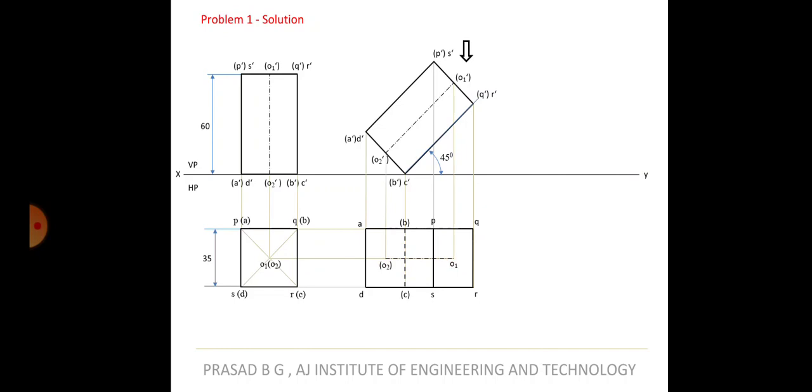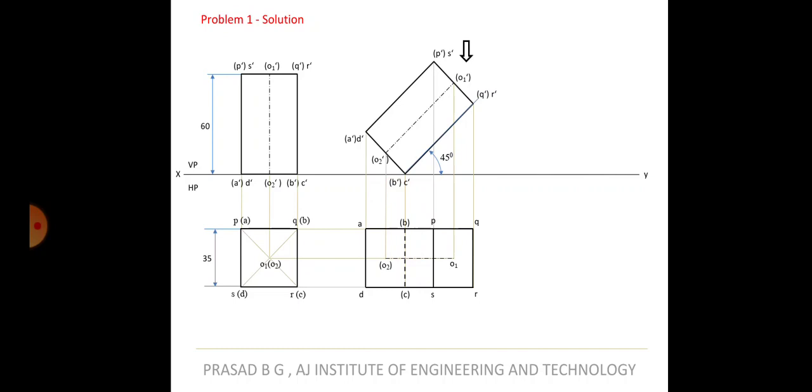Next, what we have to do is take the VP inclination. So it is resting on which edge now? Which edge of the base? In the question it is told that it is resting on the edge of the base. So on which edge is it resting? It is resting on B dash C dash edge. If you see the sketch properly, it is resting on this edge. This is the edge on which it is resting, isn't it? It's inclined to HP. That means what is touching the XY line is the one on which it is resting. So it is resting on B dash C dash. So B dash C dash is here.